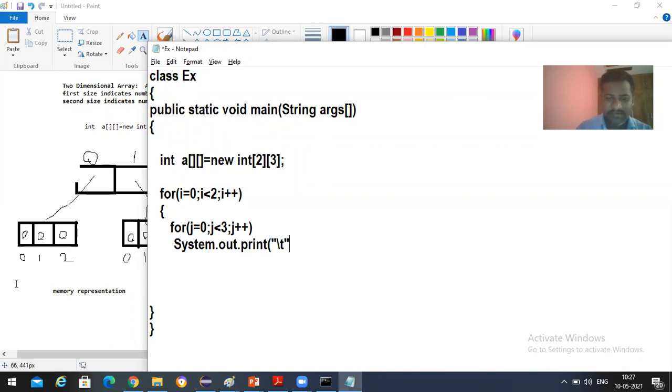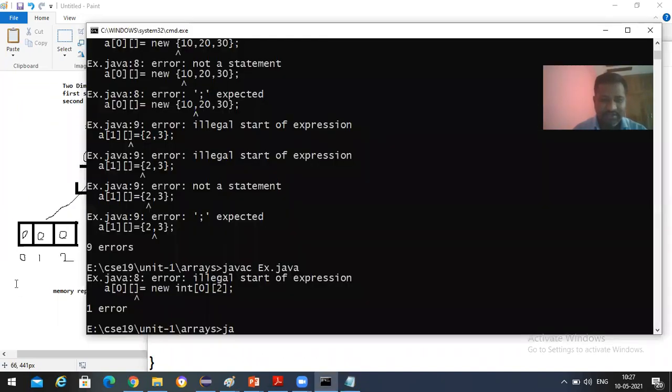System.out.println of \t plus a[i][j]. And then whenever this loop is terminated, we'll be taking a new line, System.out.println goes with a new line. Okay. Save it. We'll be seeing the values.